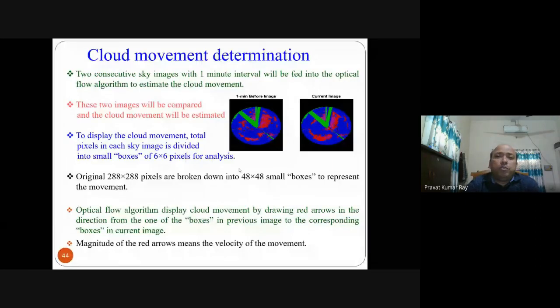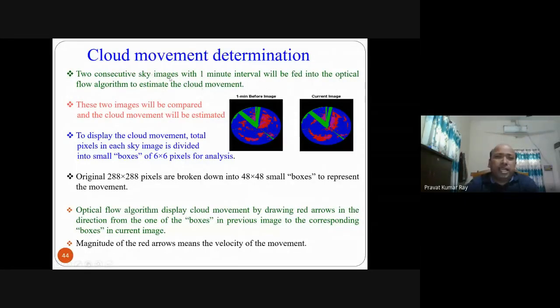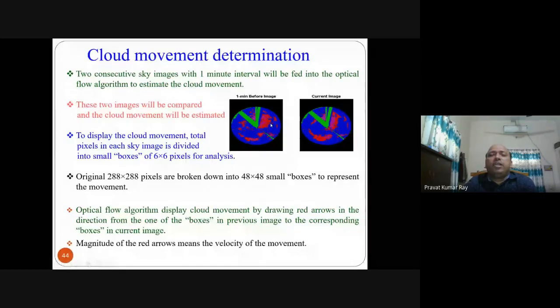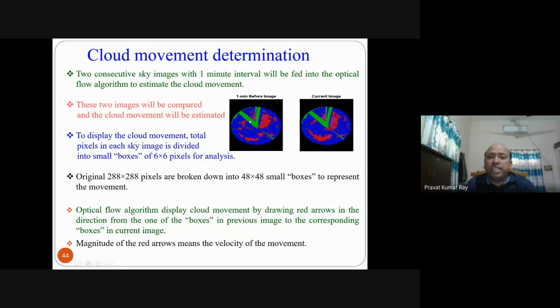So for cloud movement determination, two consecutive sky images with a 1 minute interval will be fed into the optical flow algorithm to estimate the cloud movement. Say this is the image from 1 minute before, and this is the current image. These two images are fed to an optical flow algorithm, which gives you the estimate of cloud movement. The two images will be compared, and the direction of cloud movement will be decided.